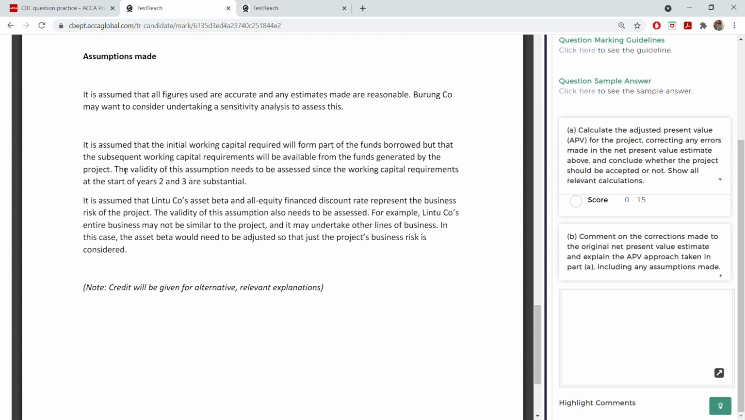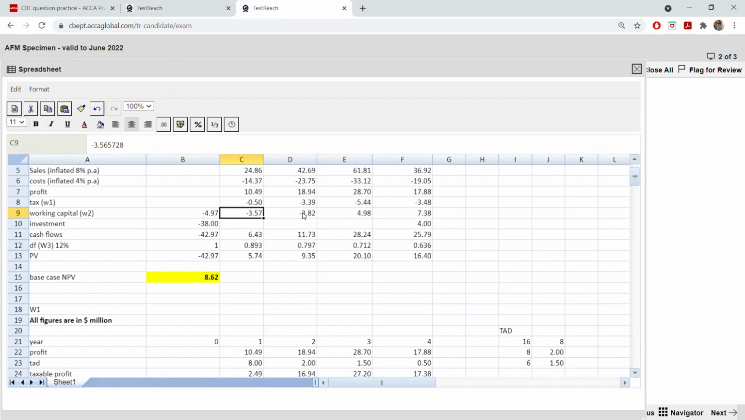Okay, so the validity of this assumption needs to be assessed, since working capital requirements at the start are, if you see year 2 and 3, very substantial, big in these 2 years. That's why you have to see how valid this assumption is. Remember, you have to write this type of answer: validity needs to be assessed, sensitivity analysis needs to be used. Just go to the second and third year.